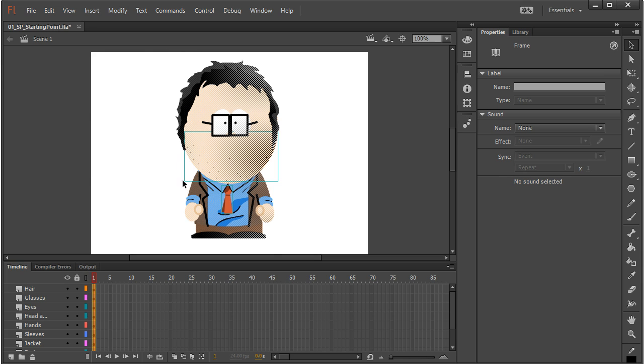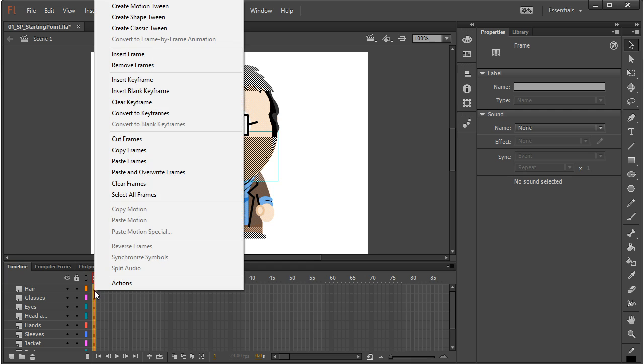I'm not going to copy because I don't want to copy the objects here. I want to copy the frames. So what I'm going to do is right-click on the frames while they're still all highlighted, and I'm going to choose Copy Frames.